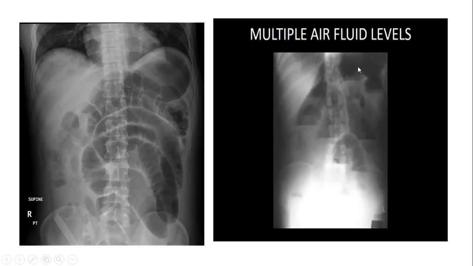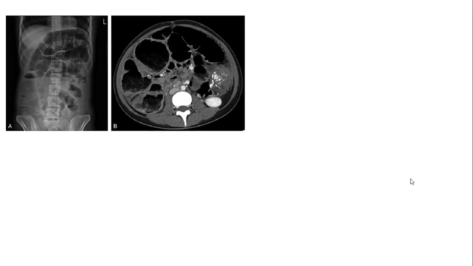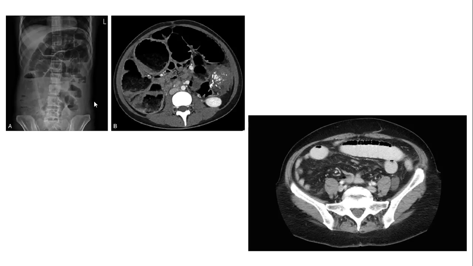And this is an upright X-ray abdomen. It just shows multiple air fluid levels. So we might be confused whether it's an intestinal obstruction or just an ileus. To get a definitive diagnosis, of course, we'll need a CT scan. So this is the first CT scan, a transverse scan, which is showing multiple air-filled cavities. And the X-ray we can correlate, it has multiple air fluid levels. If we get a contrast CT done with an oral contrast, this is of the same patient, so here we can see there is some sort of obstruction.